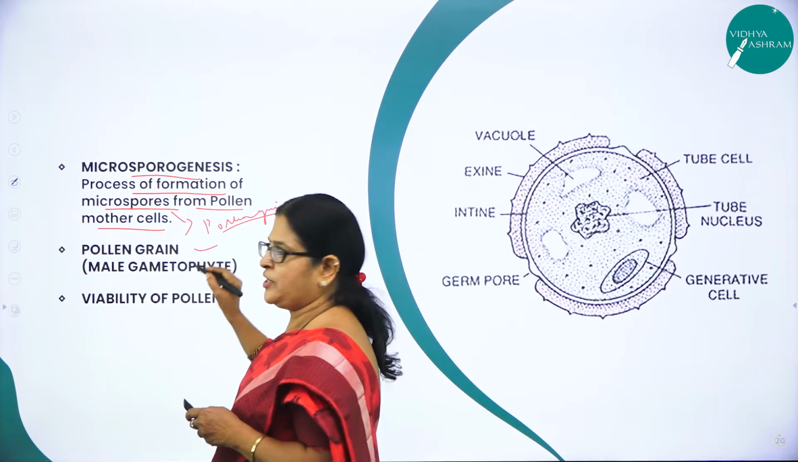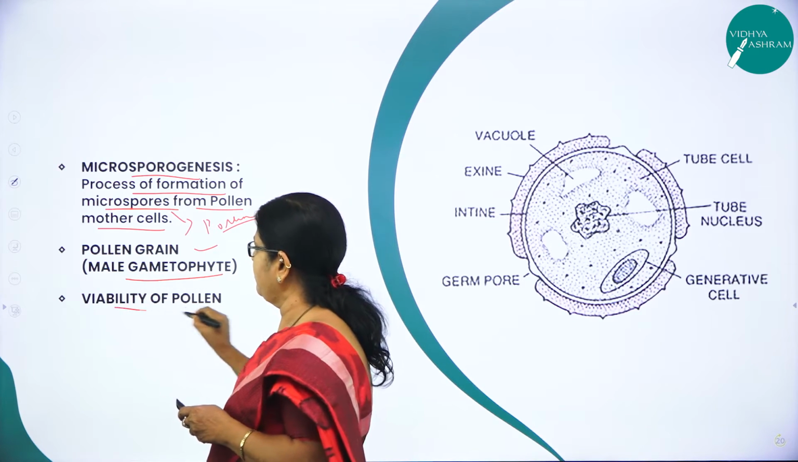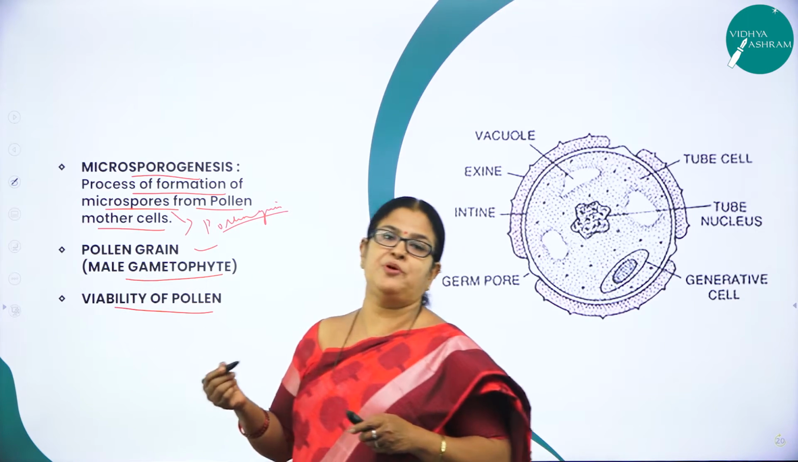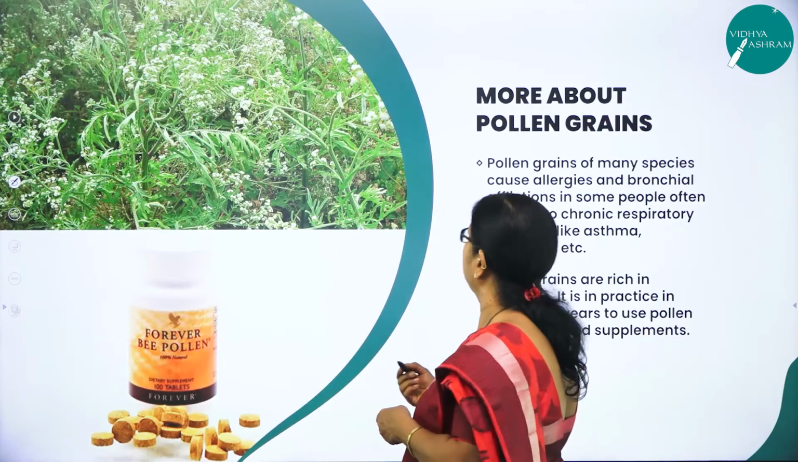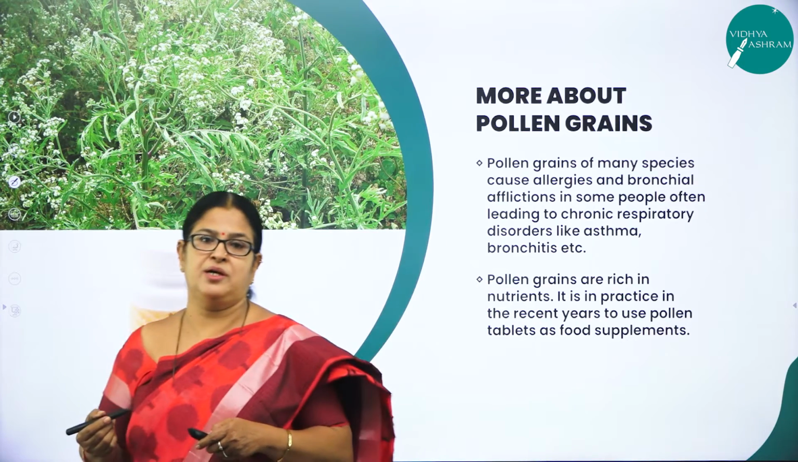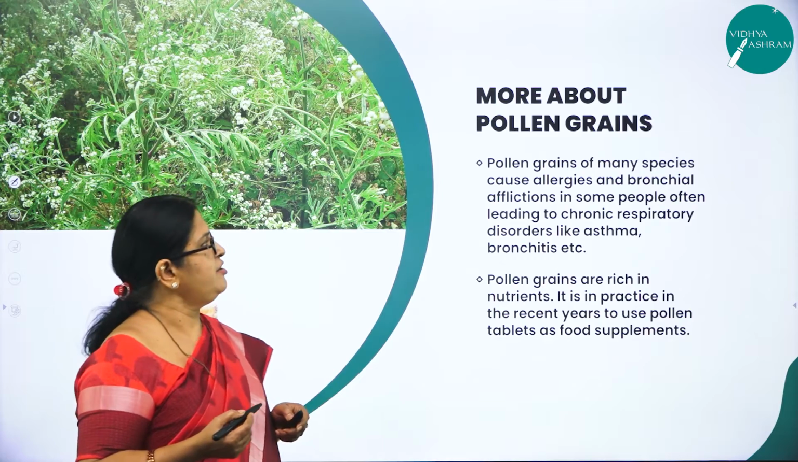Right? What is a pollen grain? It is nothing but a male gametophyte. Right? What is viability of pollen? The capacity of a pollen grain to remain functional. Right? Now, moving on to another very important concept of this chapter, sexual reproduction in flowering plants.